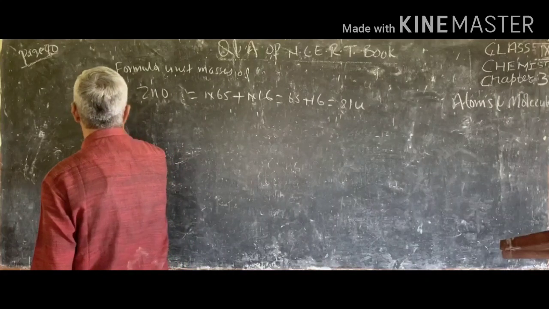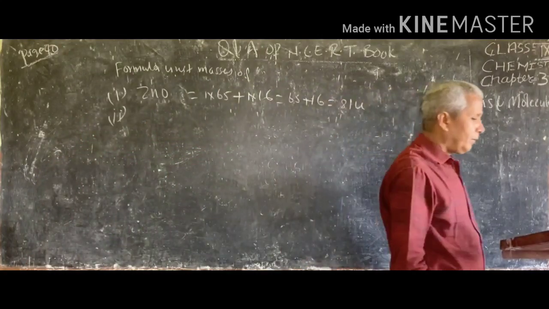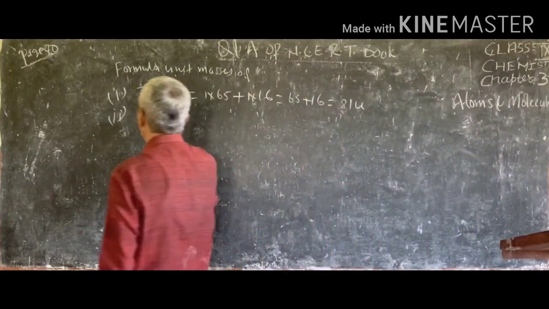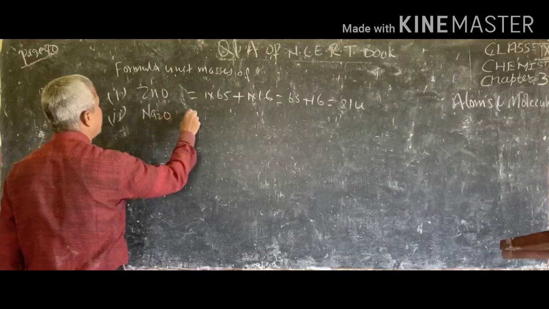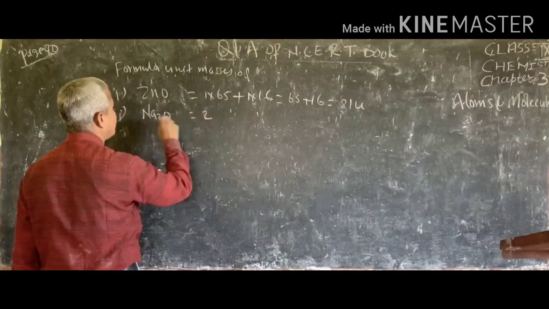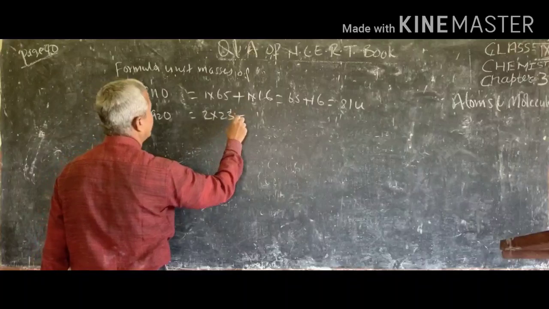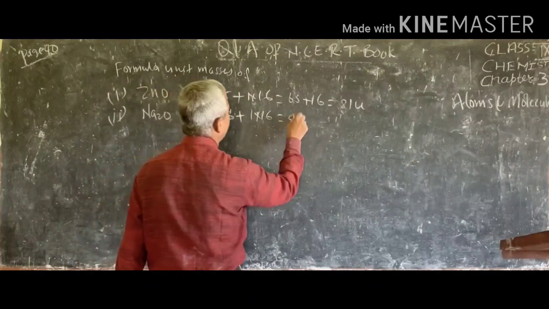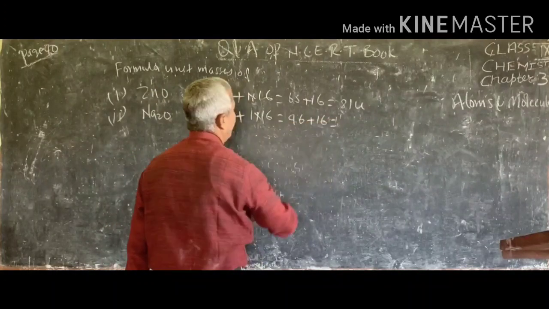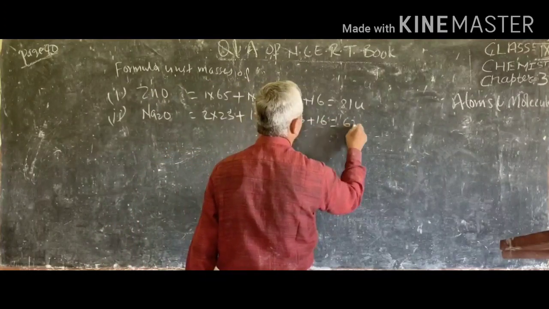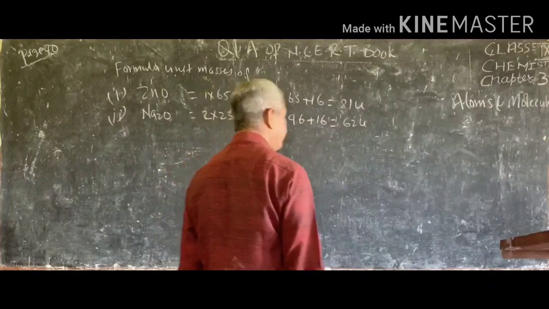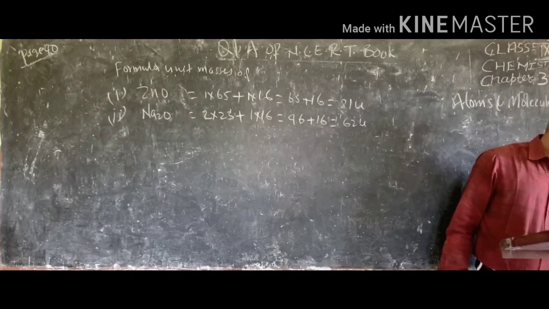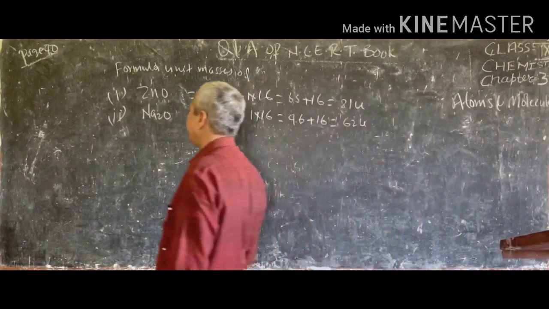Second is the formula unit mass of Na2O. This is 2 atoms of sodium. So 2 into 23 plus 1 into 16. So it will become 46 plus 16, and this will become 62U. Third is K2CO3.